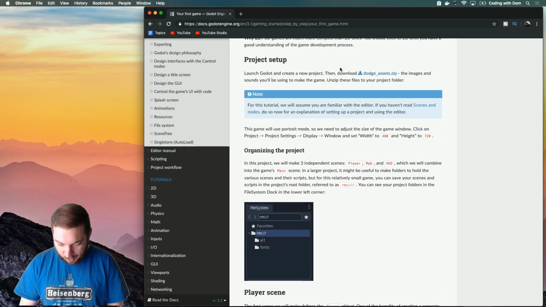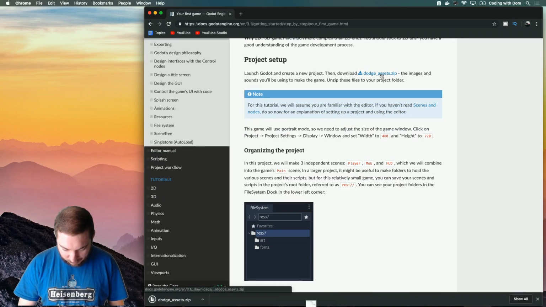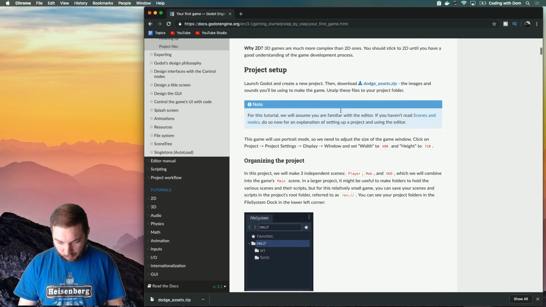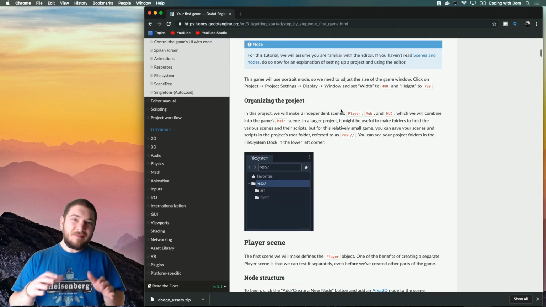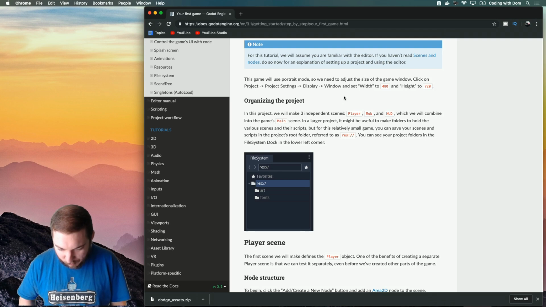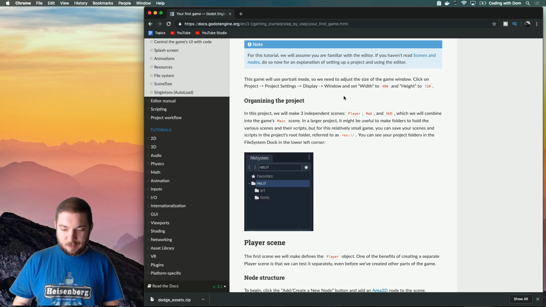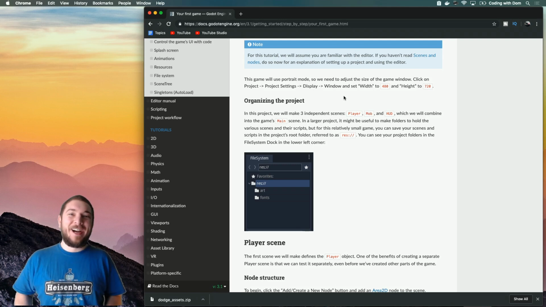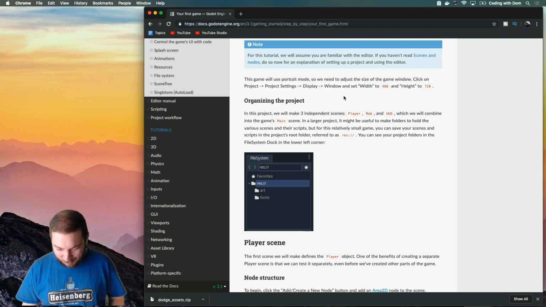So project setup, we're going to download these assets somewhere and take these files to your project folder. For this tutorial, we assume you are familiar with the editor, more or less. If you haven't read Scenes and Nodes, do so now for an explanation of setting up a project and using the editor. I'm lazy. I'm not going to do that. I just want to build my game. So that's what I'm going to do.